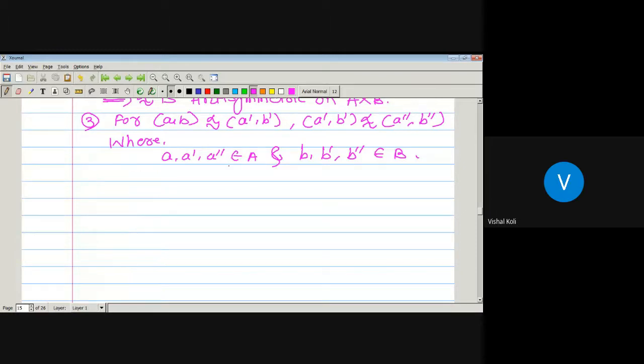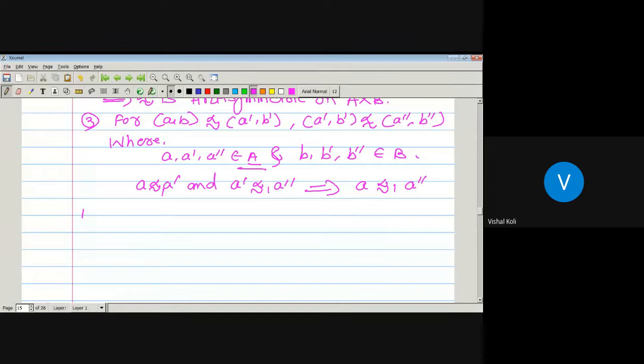Again, here we have to use that A and B are posets, and A dash, A double dash belong to capital A. Then by the definition of poset, if we take any three elements belonging to A and A precedes A dash and A dash precedes A double dash, which implies A must be related to A double dash.